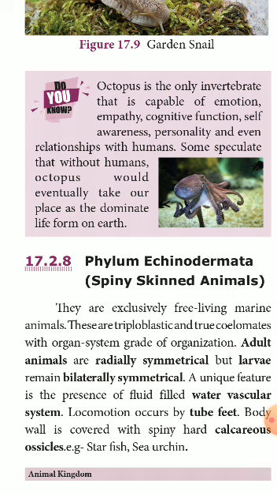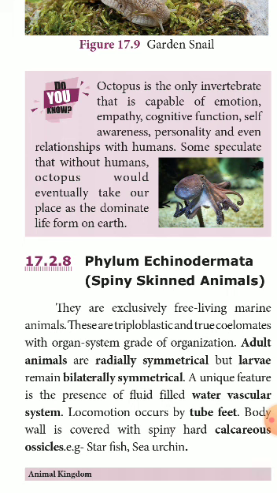Therefore, the skin of this animal is somewhat hard, rough and tough in nature, so that it can be easily protected from other animals when they come to attack it. Examples of echinoderms are starfish and sea urchin. So these are the information about the phylum Echinodermata.